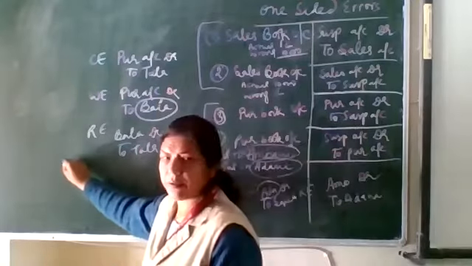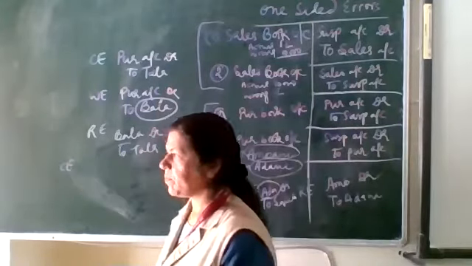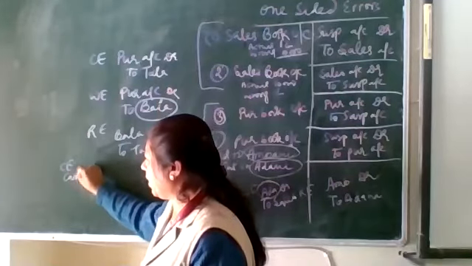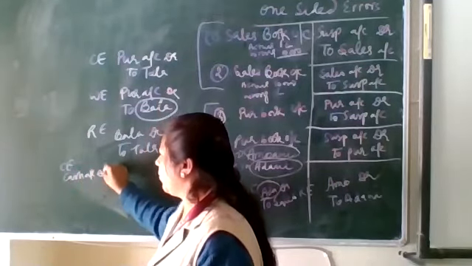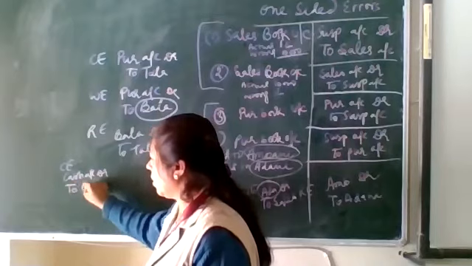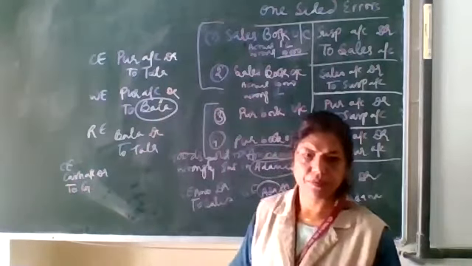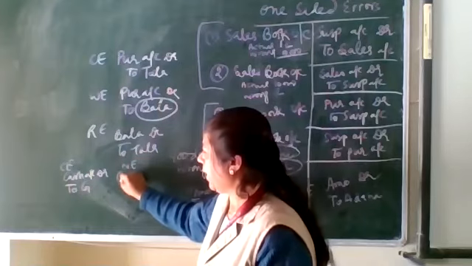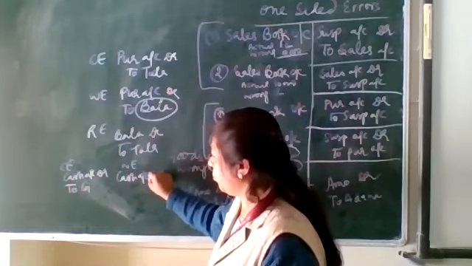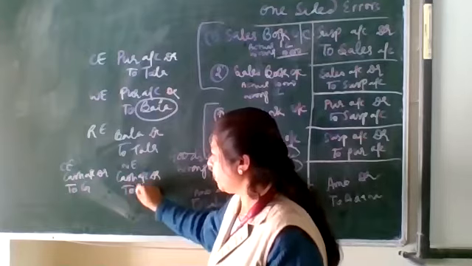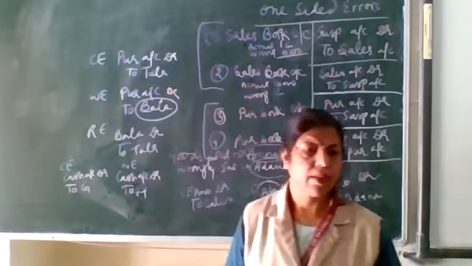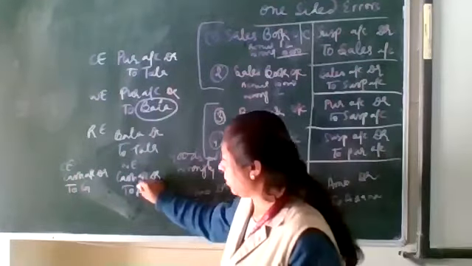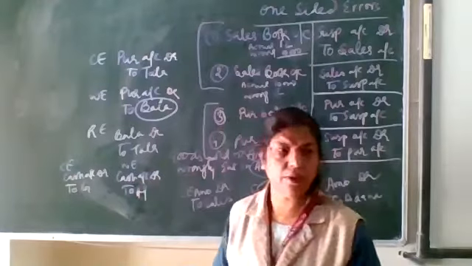Correct entry: cash account debit to Garvit. Wrong entry: cash account debit to H. Okay. Now H is wrong here.